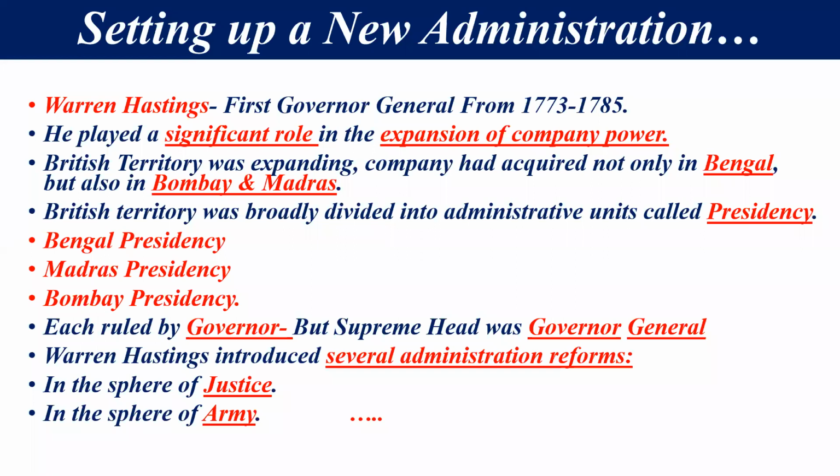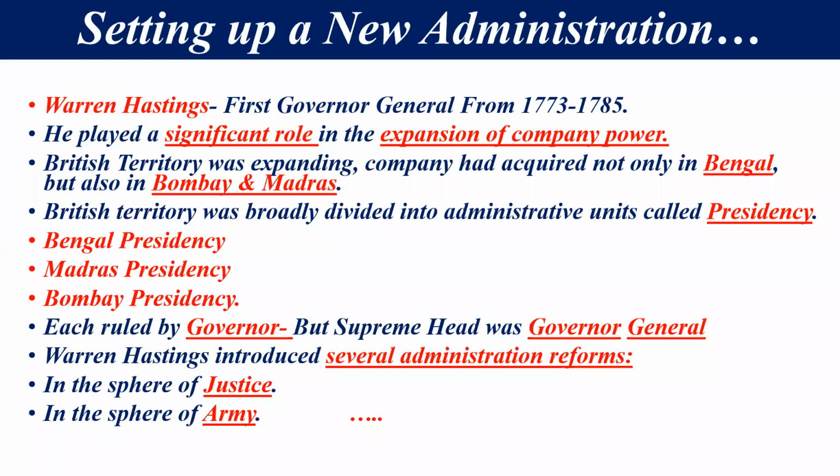But all the presidencies were under the one governor general, and the supreme power was in the hand of the governor general. Right, students?